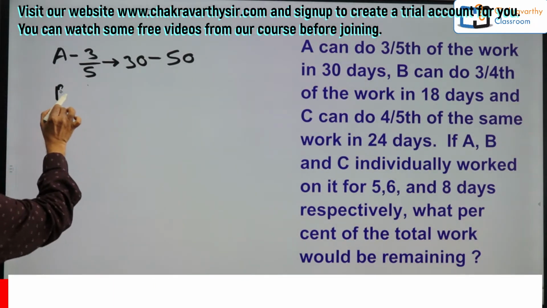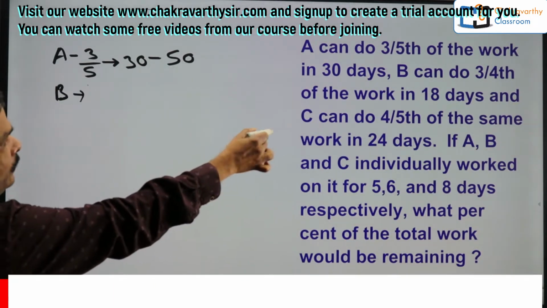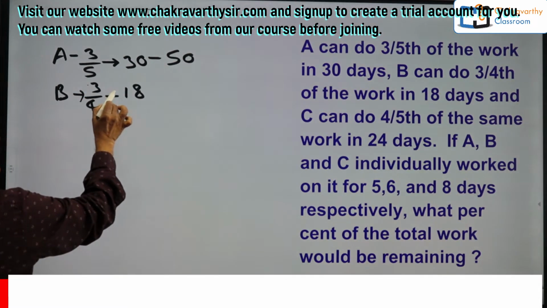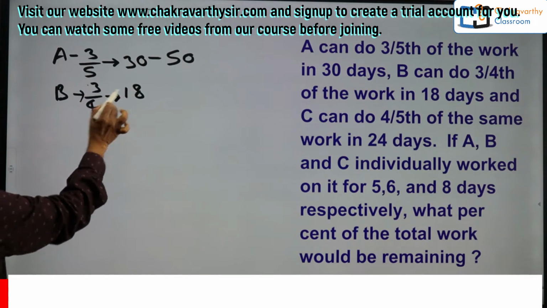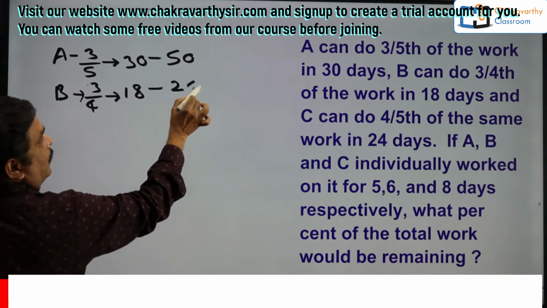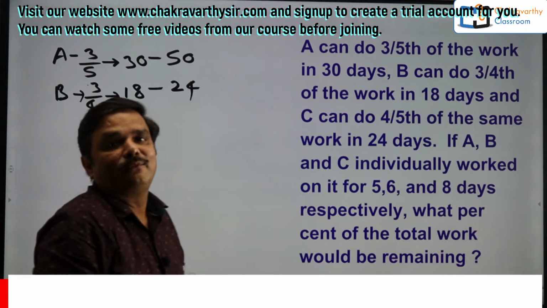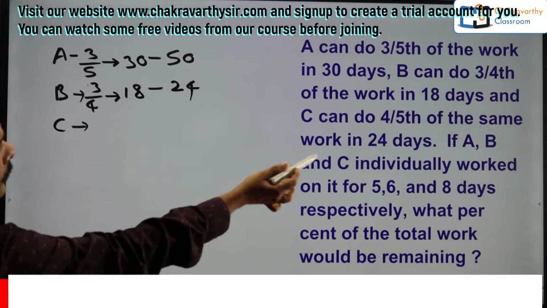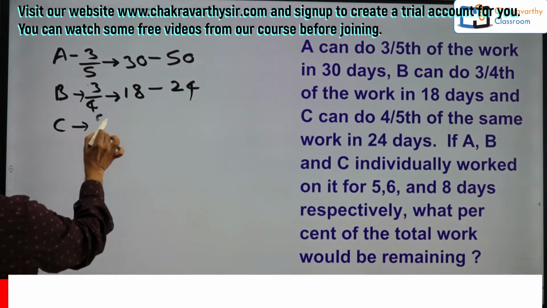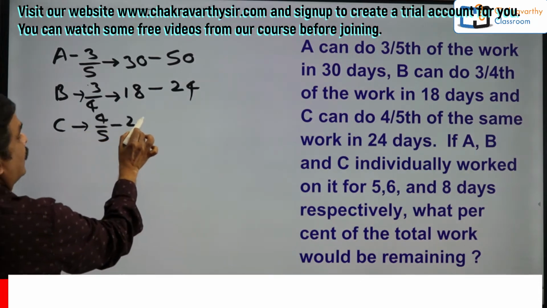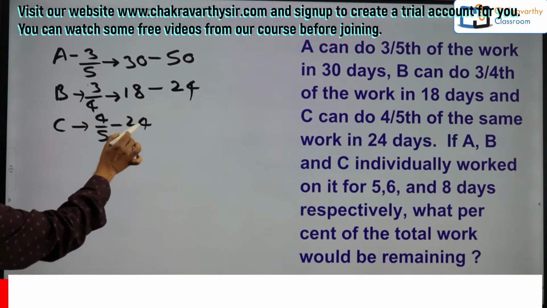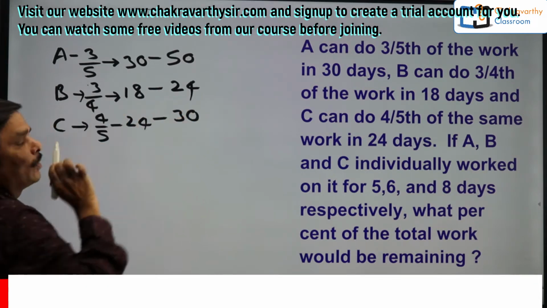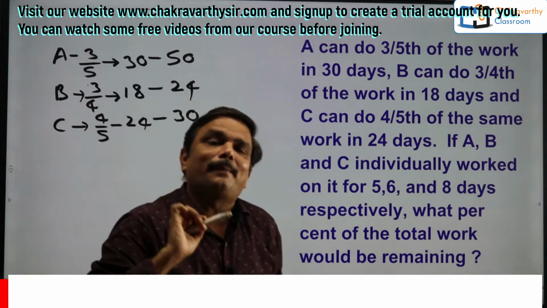Next, B's turn. What is B's here? Directly we will go for this one. 3/4 in 18 days. 3/4 of the work takes 18 days. So clearly 3 6s are 18, 4 6s are 24. That's it. B can do the entire work in 24 days. Then what is C's capacity? C can do 4/5 of the same work in 24 days. So 4/5 in 24 days. Clearly 4 6s are 24, right? 5 into 6, that is 30. That's it. Over. So I got the individual capacities.